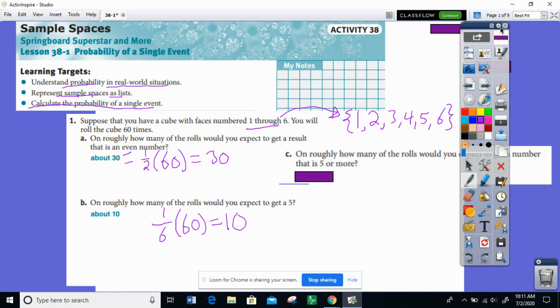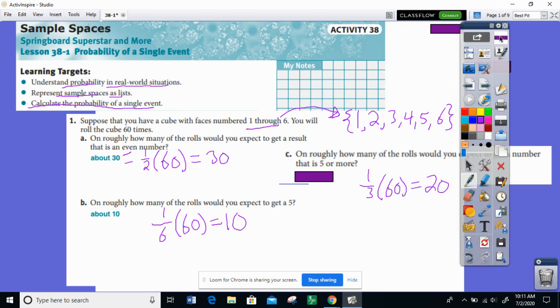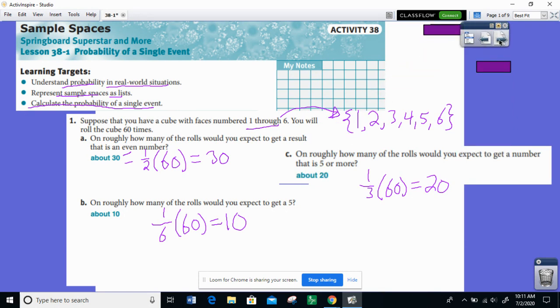Then the last question, part C, says, on roughly how many of the rolls would you expect to get a number that is 5 or more? Well, 5, not just 5 exactly, but 5 or more. So 5 or more than 5 would be 6. So 2 out of 6 reduces to 1/3. 1/3 of 60 is 20. So we would expect to get about 20 rolls that were 5 or more.